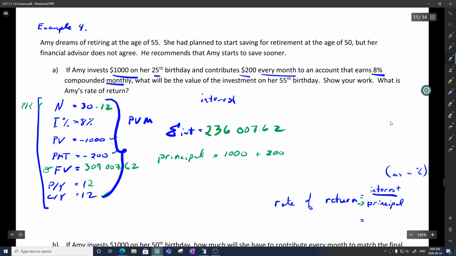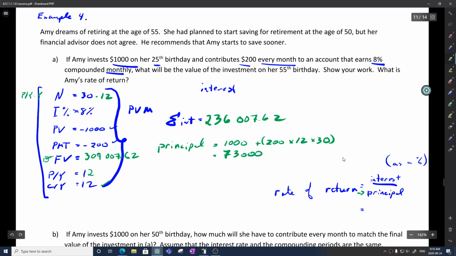So I'm just going to put this in brackets, $200 times 12 times 30, and my principal that I have contributed is going to be $73,000.